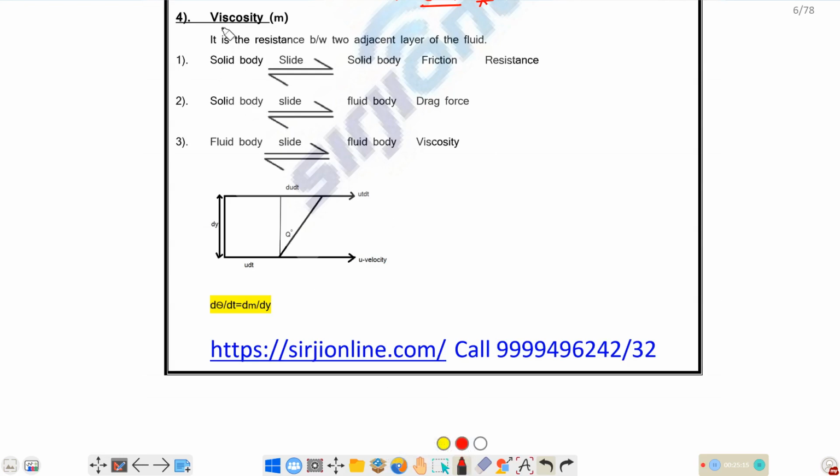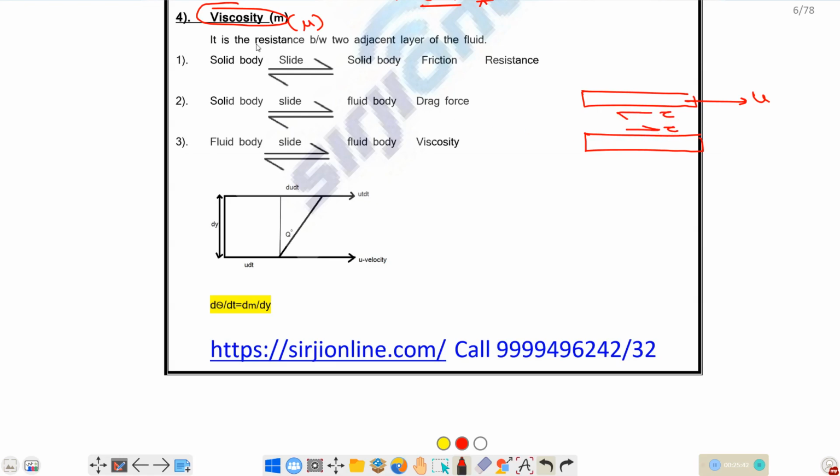Let's discuss viscosity, which we denote with mu. It is the resistance between two adjacent layers of the fluid. Let's suppose these are two adjacent layers of the fluid. If one layer is moving with respect to the other, the bottom adjacent layer will offer some resistance on the top layer.